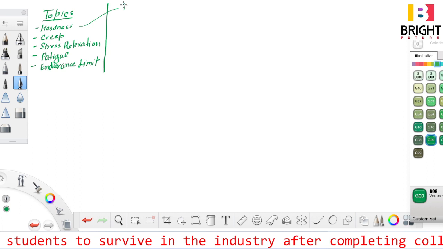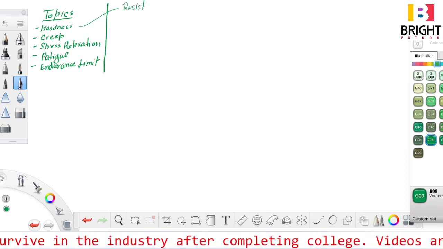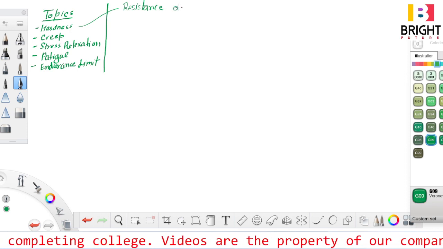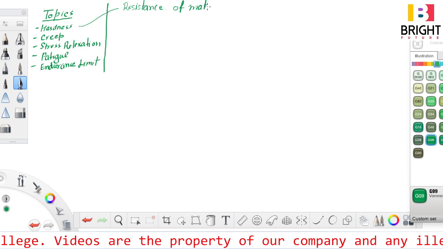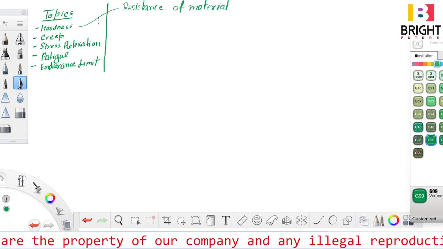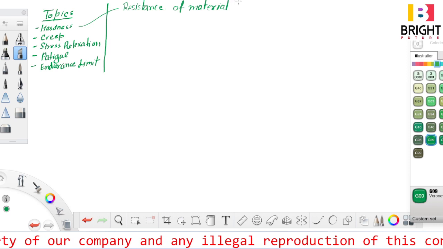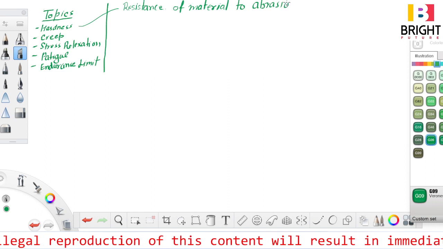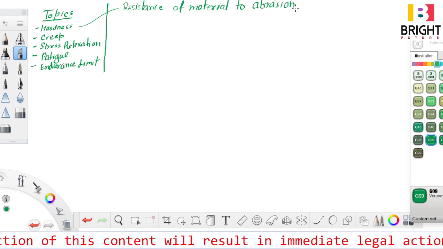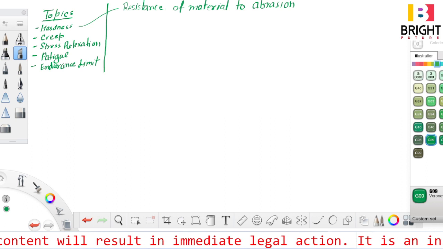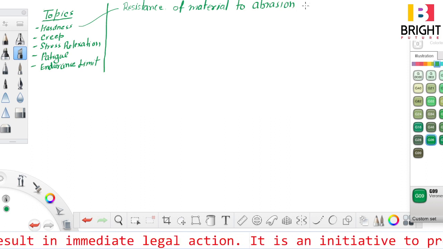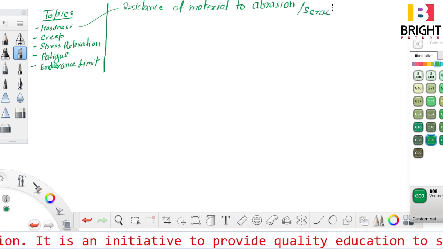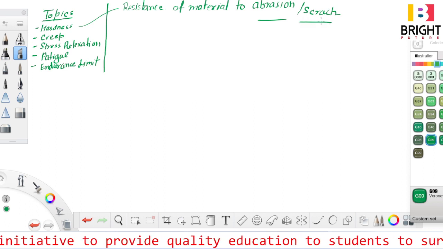Simply write down that it is resistance of material to abrasion or scratch. Right. So this is hardness.